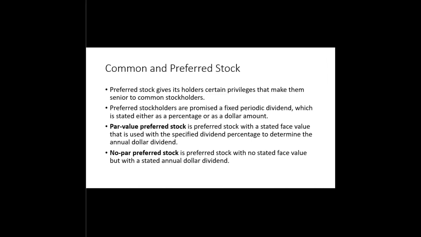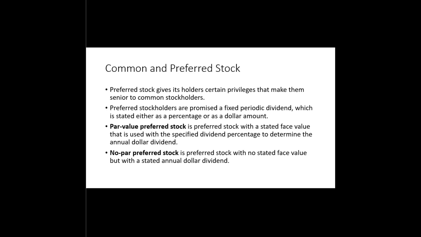Our main focus is on common stockholders, but I want to take just a moment to talk about a different type of stockholder, the preferred stockholder. Preferred stockholders have certain privileges that make their claims senior to common stockholders. Preferred stockholders are promised fixed periodic dividends, which are stated either as a percentage or as a dollar amount.